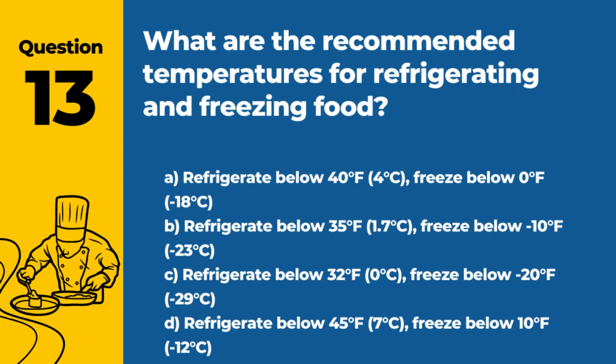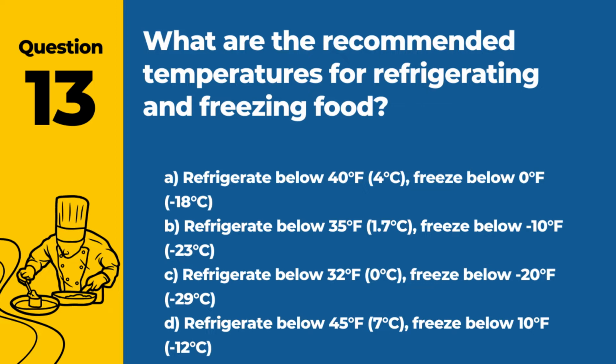Question 13. What are the recommended temperatures for refrigerating and freezing food? A. Refrigerate below 40 degrees Fahrenheit, 4 degrees Celsius. Freeze below 0 degrees Fahrenheit, minus 18 degrees Celsius. B. Refrigerate below 35 degrees Fahrenheit, 7 degrees Celsius. Freeze below minus 10 degrees Fahrenheit, minus 23 degrees Celsius. C. Refrigerate below 32 degrees Fahrenheit, 0 degrees Celsius.